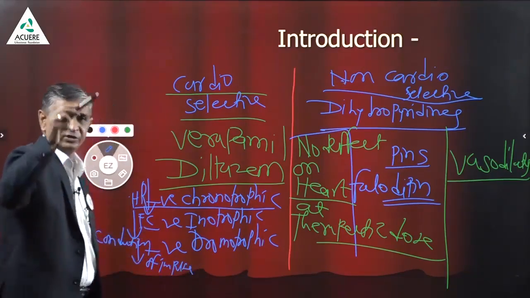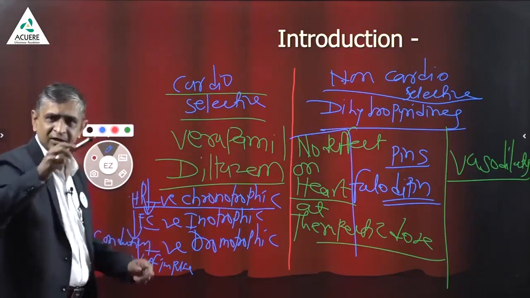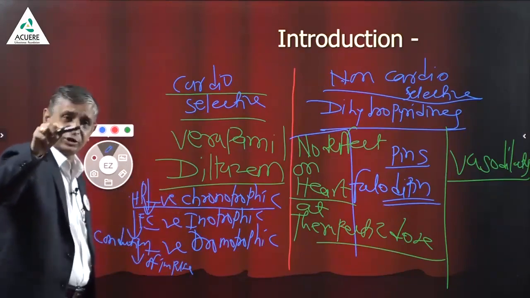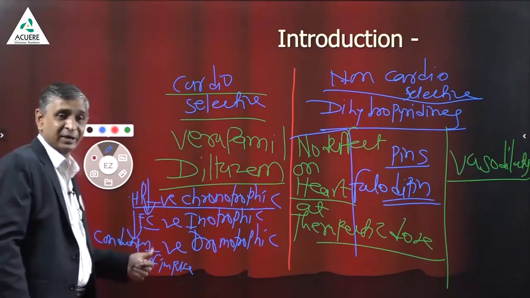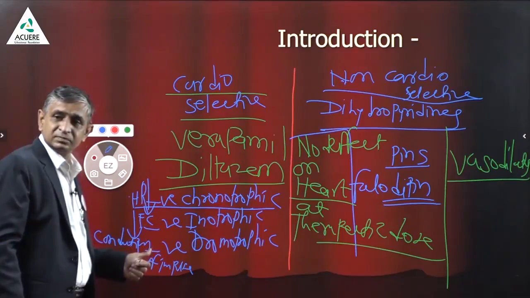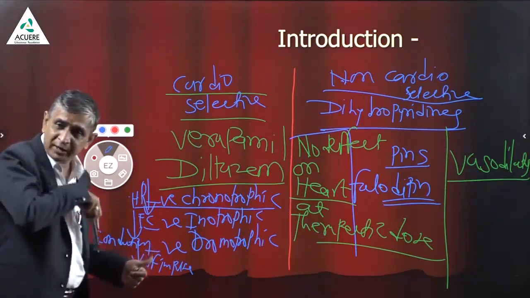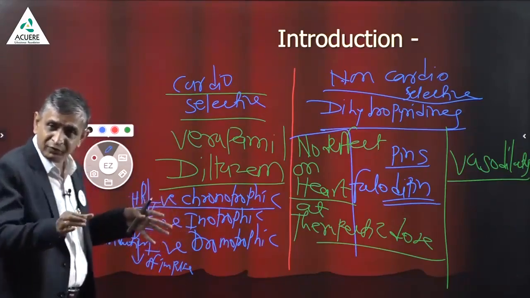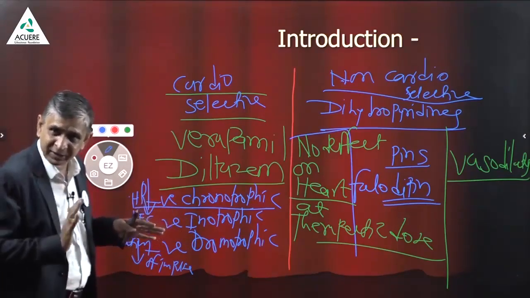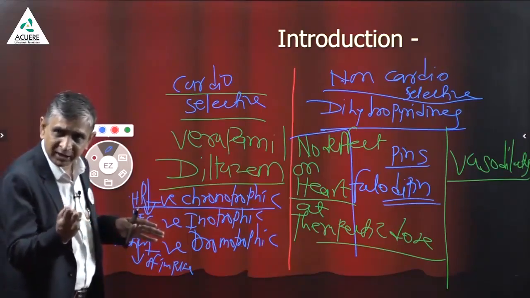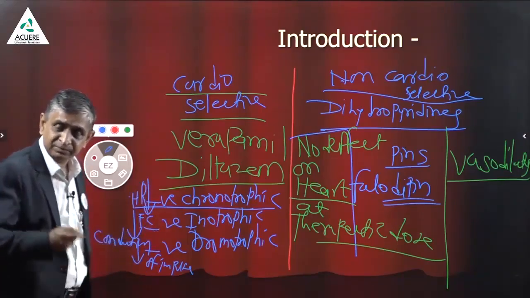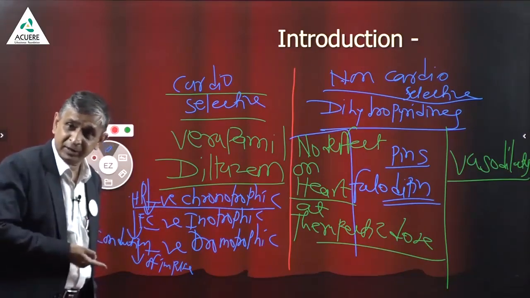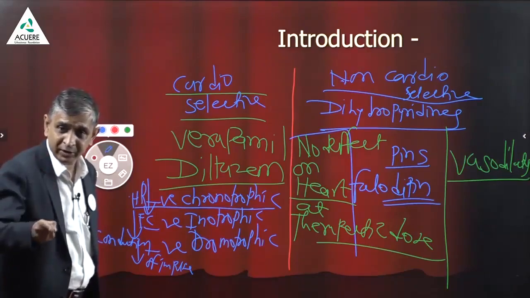Through bundle of His. Actually, SA node to AV node to bundle of His is the conduction pathway. That pathway is suppressed because the conduction of the impulse also depends upon calcium ion. Conduction of the impulse through the heart itself, through Purkinje's fiber, bundle of His also depends upon calcium ion. Contraction of the heart itself depends upon calcium ion. Depolarization of SA node also depends upon calcium ion. I am very much serious about my every word.